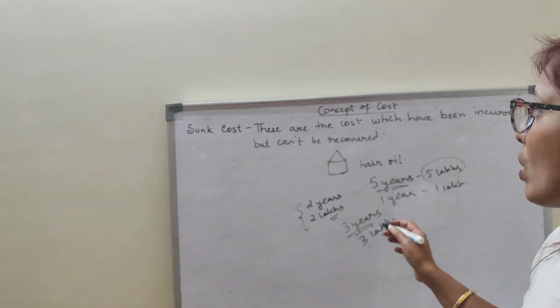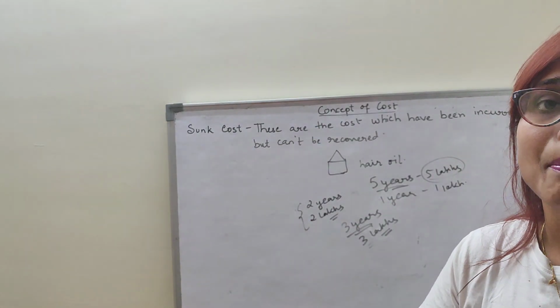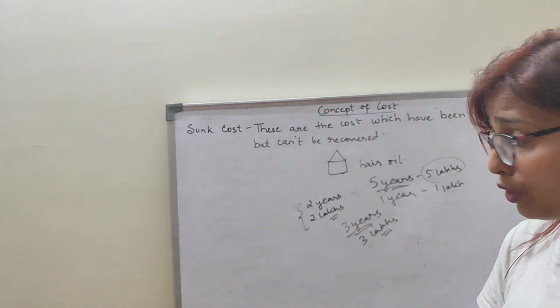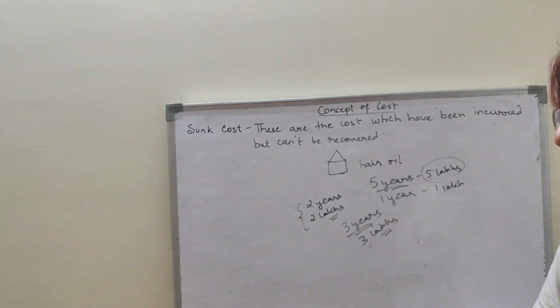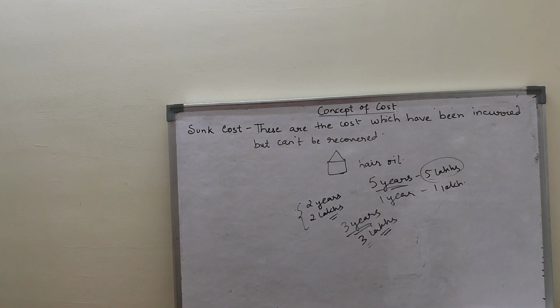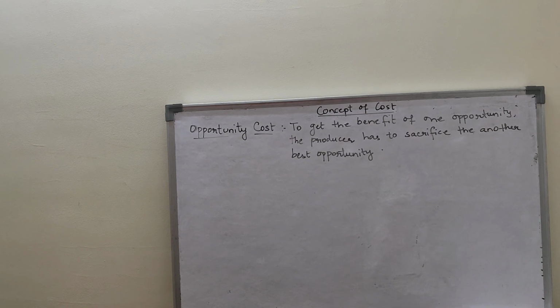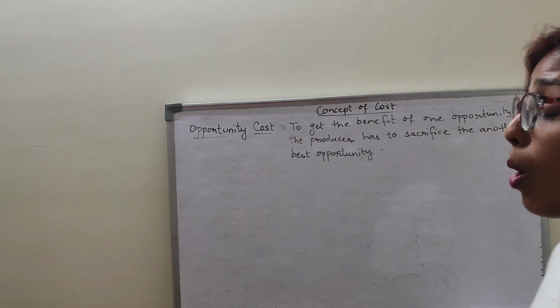So this is the sunk cost, which I have already incurred but cannot recover in the near future. That means 3 lakh could not be recovered. This is the sunk cost. So please note down this definition, so that I can move further to the opportunity cost. I hope you have noted it down. Now coming to the opportunity cost.